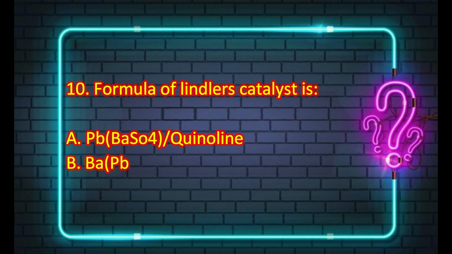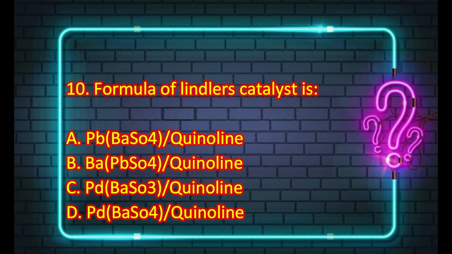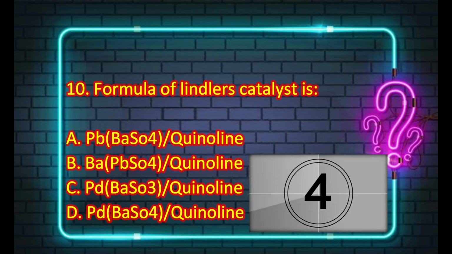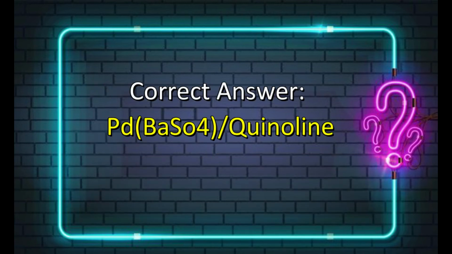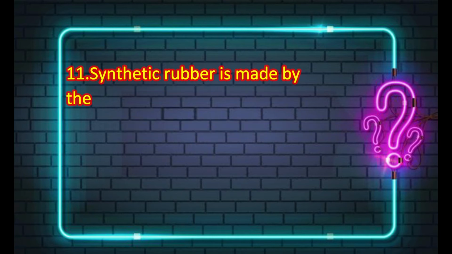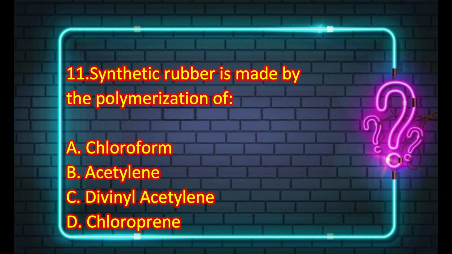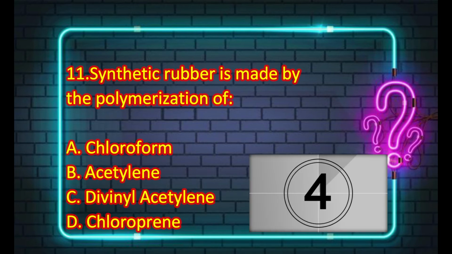The next MCQ is: the formula of Lindlar's catalyst is, and the options are on the below side. And the correct answer is Pd-BaSO4 quinoline. The next MCQ is: synthetic rubber is made by the polymerization of chloroform, acetylene, divinyl acetylene or chloroprene.